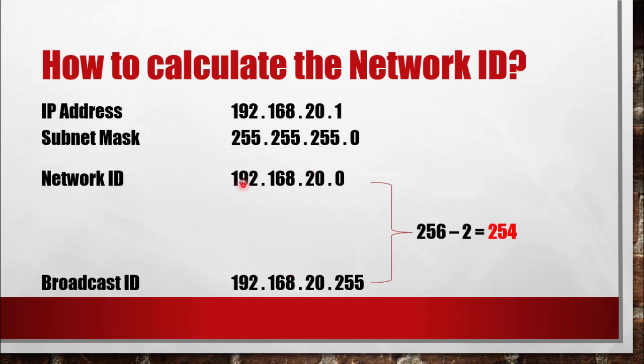So in this network, the network ID is 192.168.20.0, the starting address, and 192.168.20.255 is the ending address, and between these two, whatever addresses are there can be used in this network. So a maximum of 254 devices I can have in this network. It is something like, if you see in that map again, if you have 254 houses in a particular lane, then a network can be formed in that street or lane with 254 devices connected, one in each house.